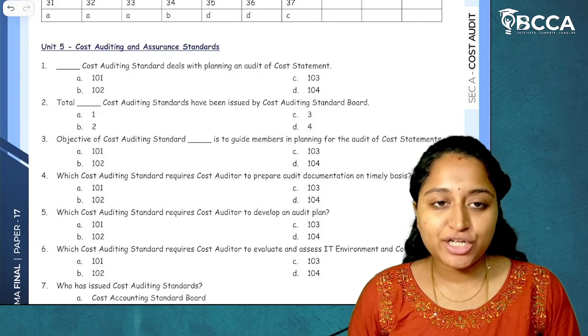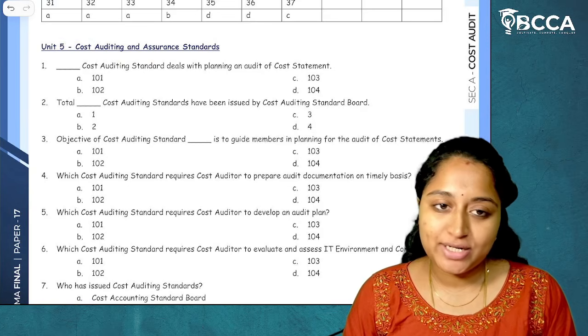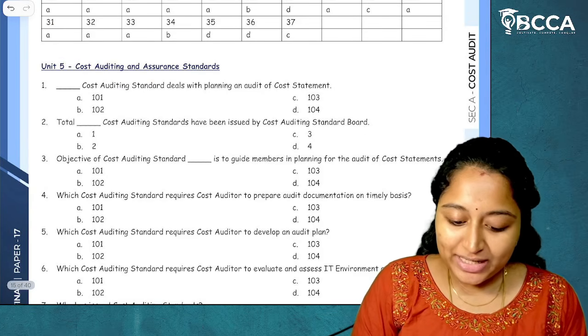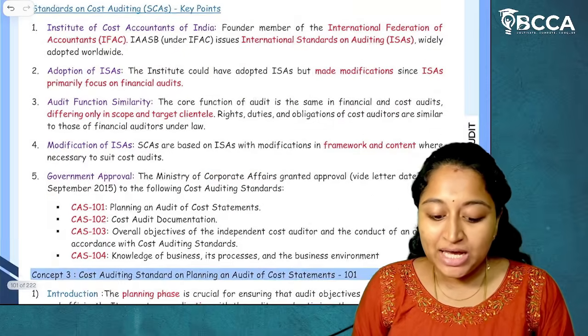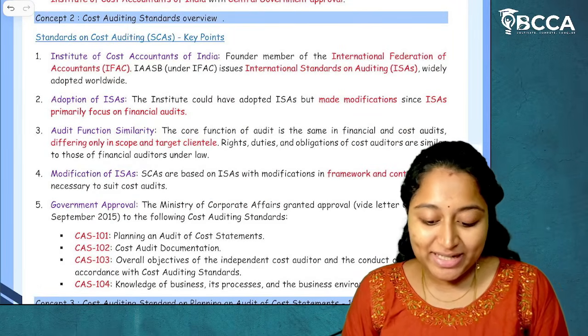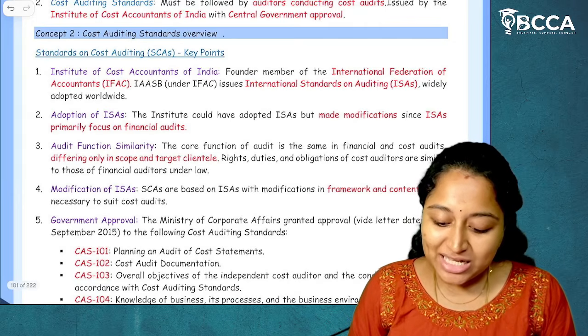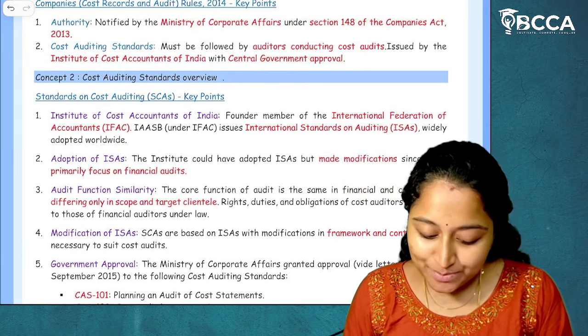So let us continue with the next unit, which is Unit 5, Cost Auditing and Assurance Standards. Majorly in Cost Auditing and Assurance Standards, what you have to understand is who has issued these cost auditing standards. Cost auditing standards have been issued by the Cost Auditing and Assurance Standards Board.